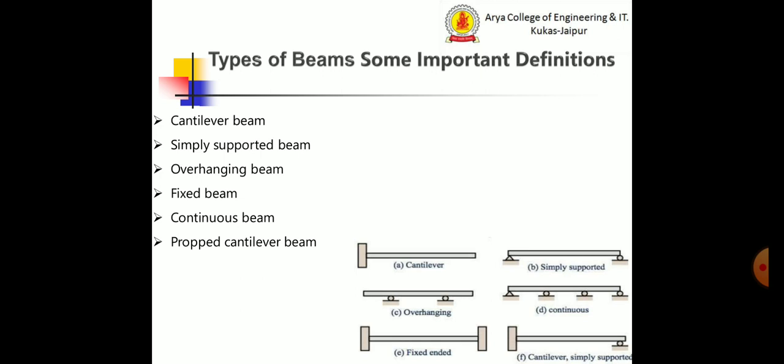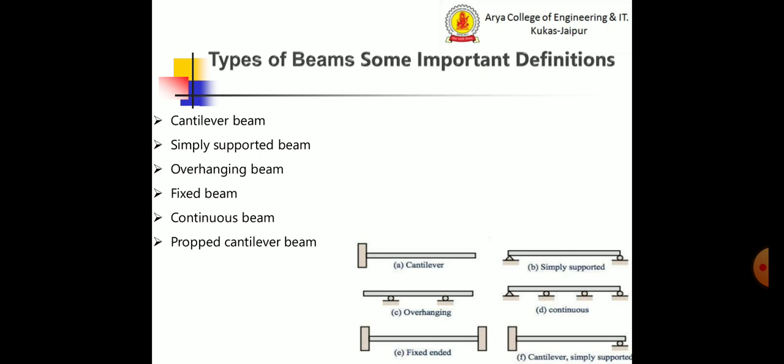Then the overhanging beam. The overhanging beam is a combination of a simply supported beam and a cantilever beam. One or both ends of this beam overhang. This beam is supported by roller support between the two ends, as you can see in figure C. This type of beam has inherited properties of the cantilever and simply supported beam.